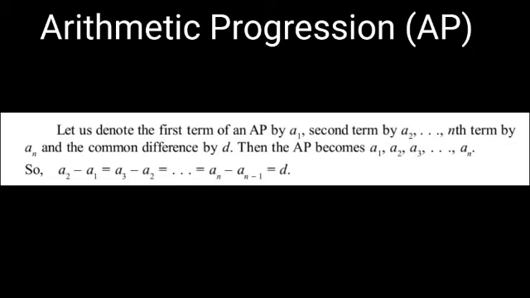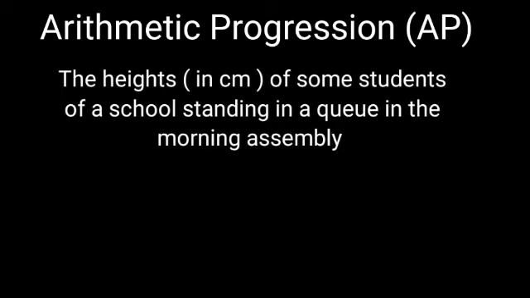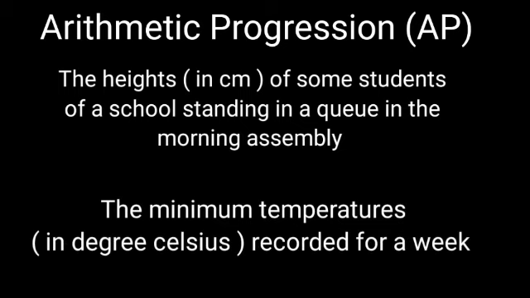It means the difference between a number and its predecessor gives you the common difference between the terms. Some other examples are the heights of students standing in a sequence in the morning assembly in your school, temperature recorded for a week, and increasing the salary of an employee 5% per annum.